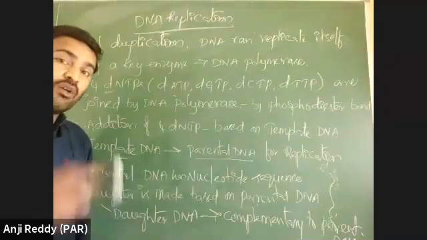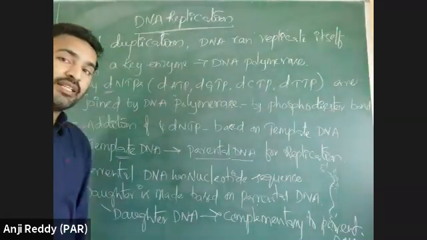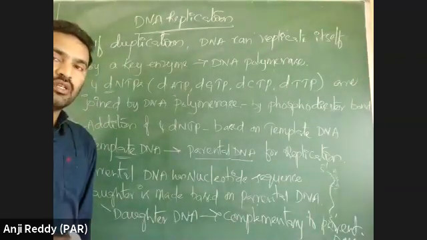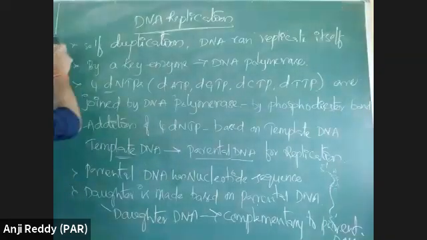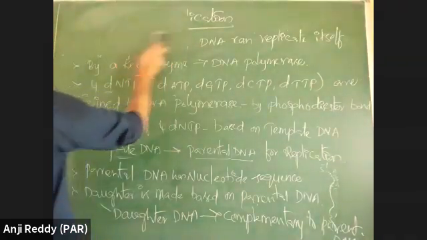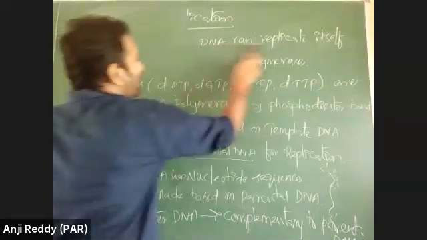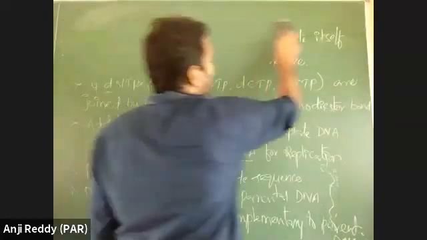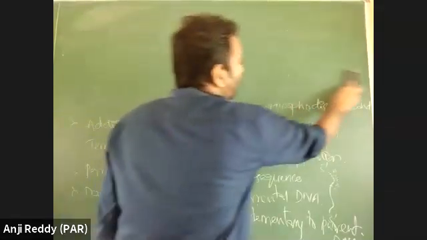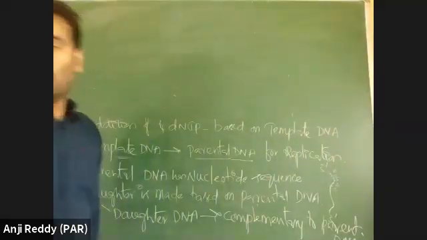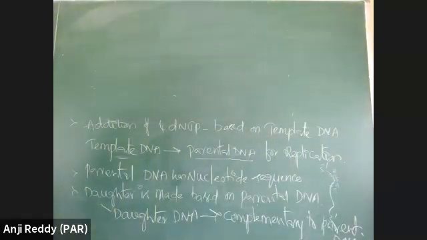Hydrogen bonding follows the complementary rule, Chargaff's rule. What is Chargaff's rule? Adenine pairs with thymine, guanine pairs with cytosine, and the ratio of purines and pyrimidines is always 1. The number of purines and pyrimidines is always 1:1. Yes. Like that, there is formation of that hydrogen bond.